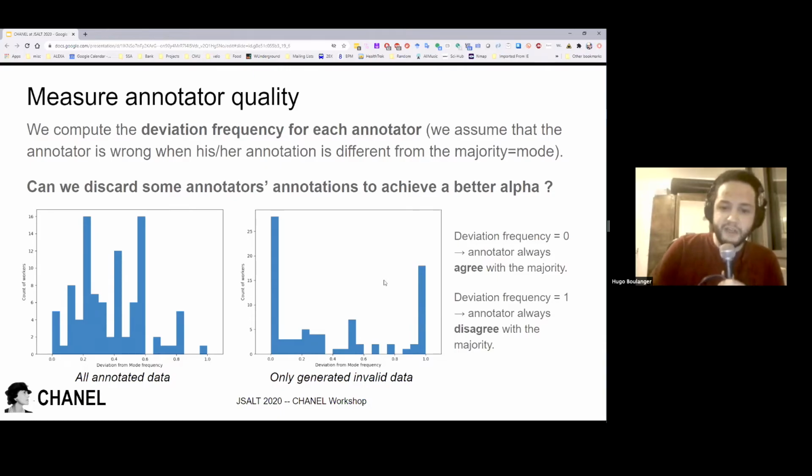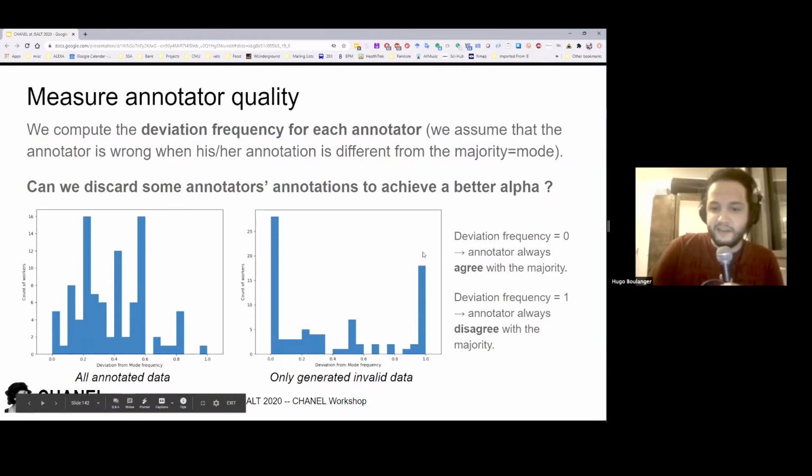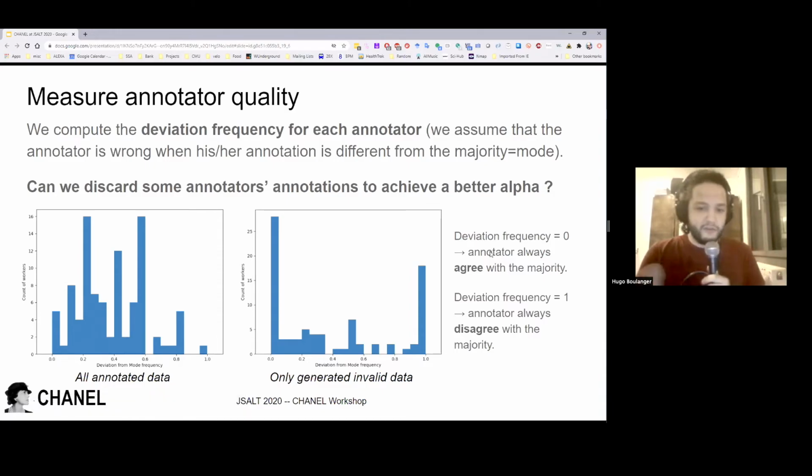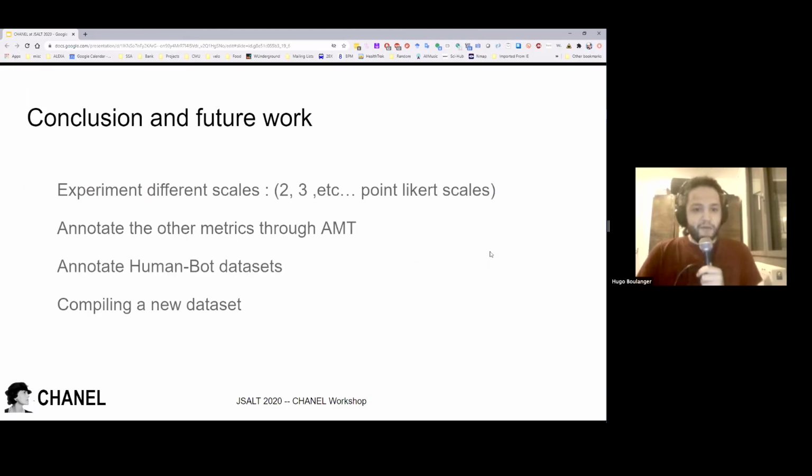What happens is that we can see that there are some bad annotators, because those have almost 100% error rate. So we removed these bad annotators, which gives us a better alpha, and this alpha is around 0.5 or 0.6, which was really good.